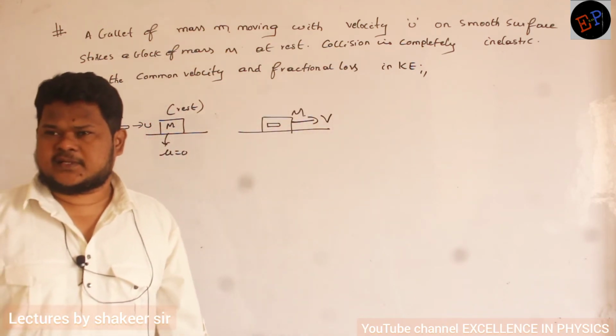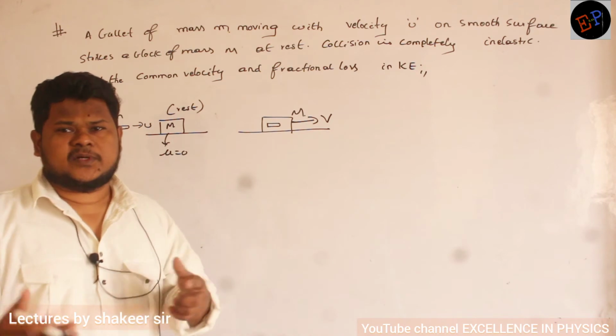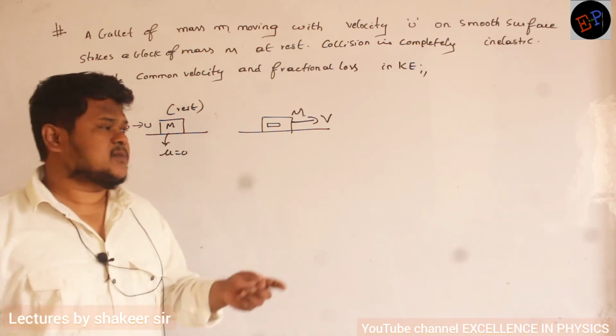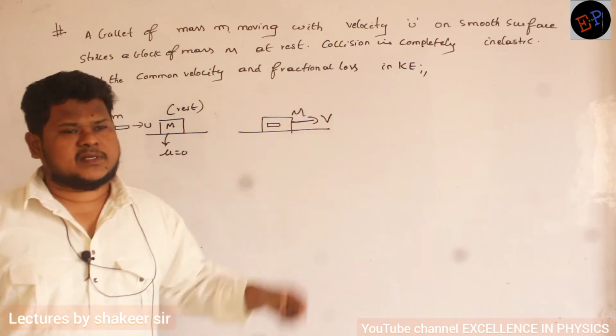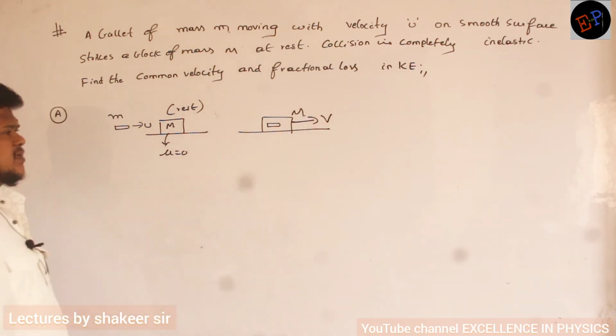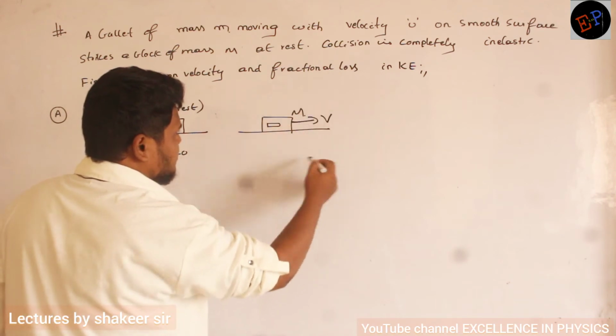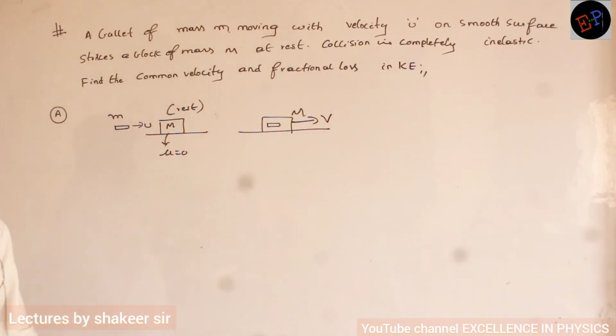After collision, both bodies become one body. How is it possible? If the bullet goes and embeds in this mass, then both of them travel with a common velocity. Understood? So how can I find out this common velocity? How can I calculate it?